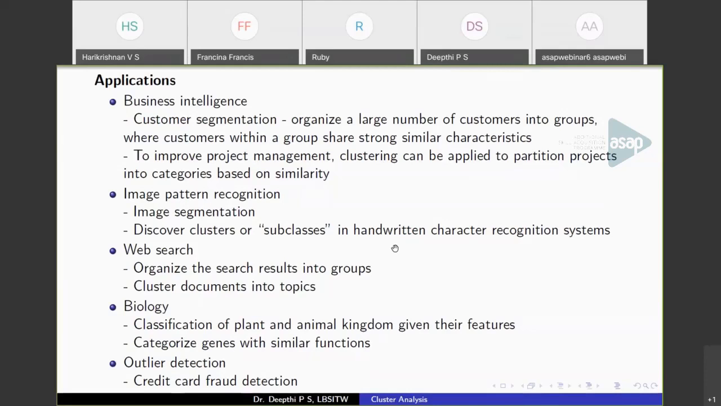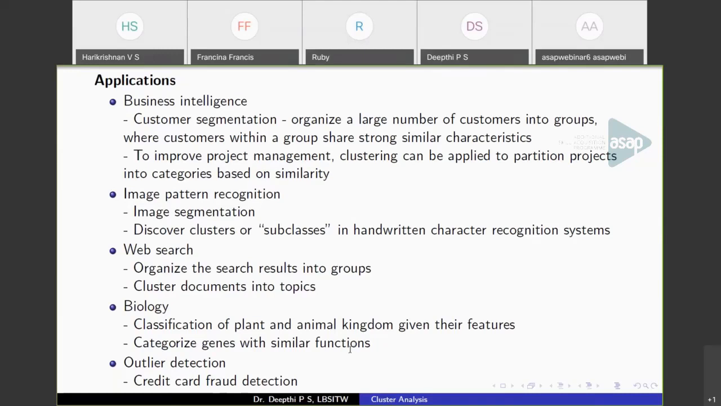In web search, it is used to cluster search results. When you search for some information on the web, you'll get a lot of search results that can be organized into similar groups. Also clustering documents into topics. Then in biology, you can classify the plant and animal kingdom given their features, or maybe into phylum, species and so on. The classification or hierarchical organization can be done using clustering. Also genes that perform similar functions can be categorized using clustering.